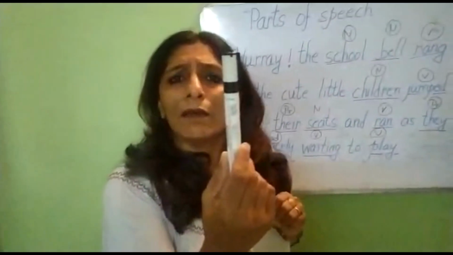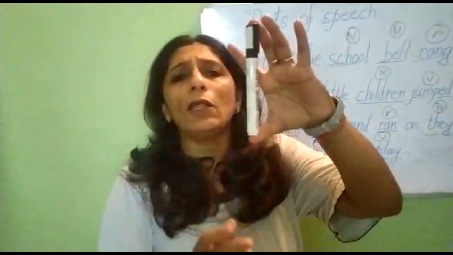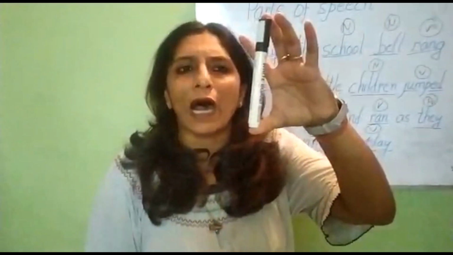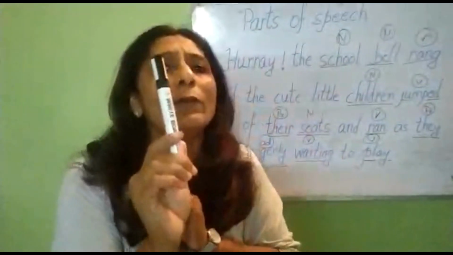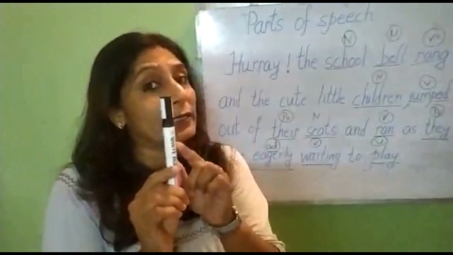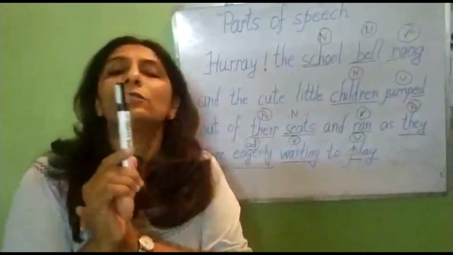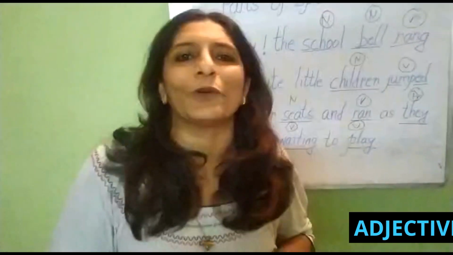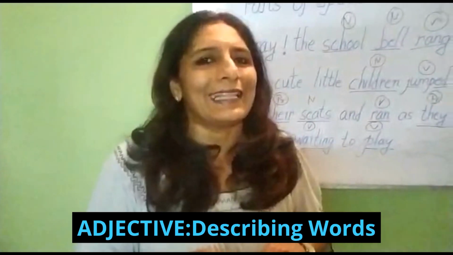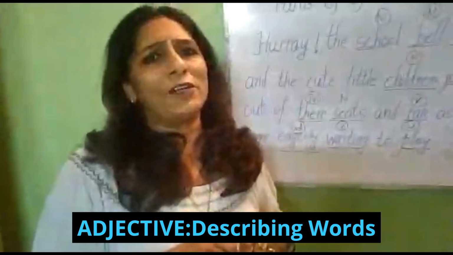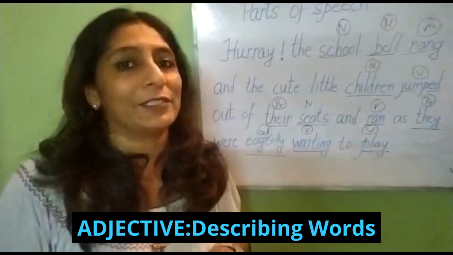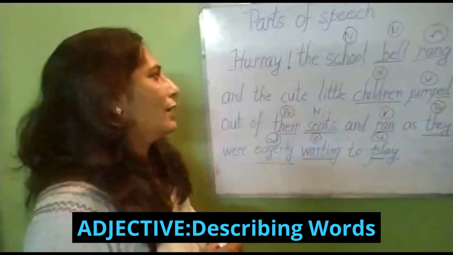This is a pen. It is long. It is round. So long and round are describing. Then again, how many pens? One pen. One is again describing the pen. So children, now we come to describing words. That is adjective. Children, adjective refers to describing words.